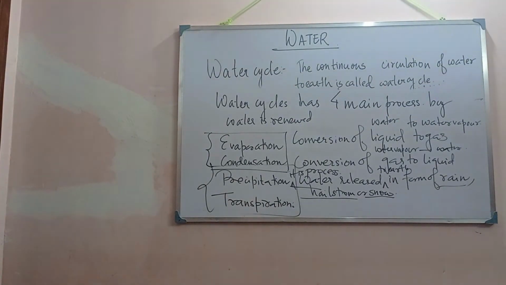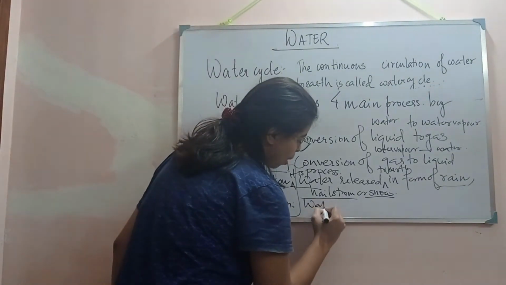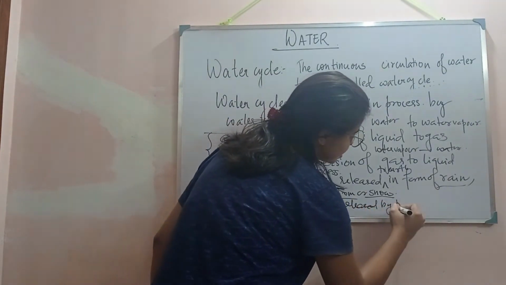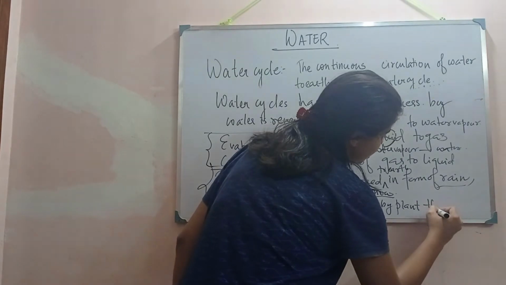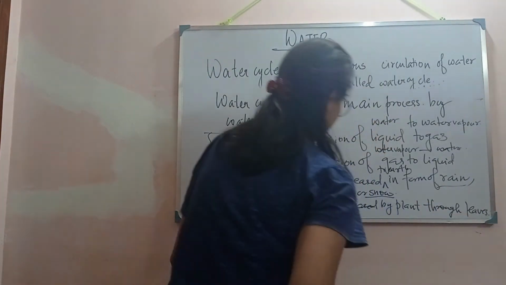Now comes the next question, what is transpiration? Transpiration is evaporation, or water released by plants through leaves. Water released by plants through leaves is called transpiration.